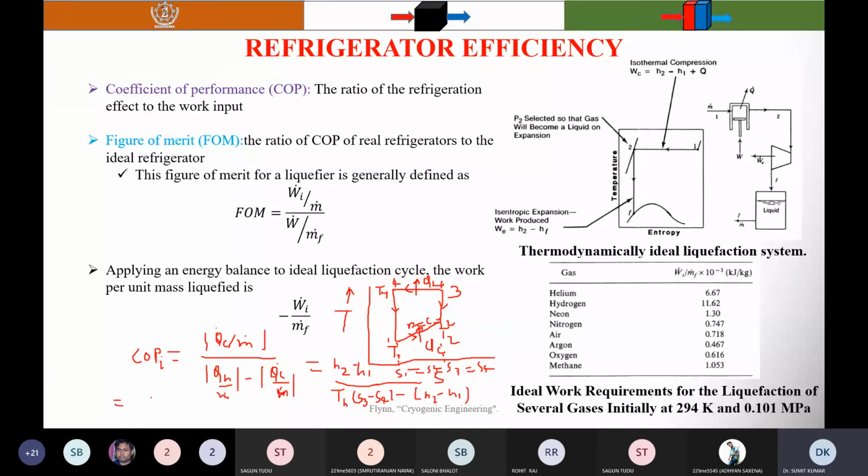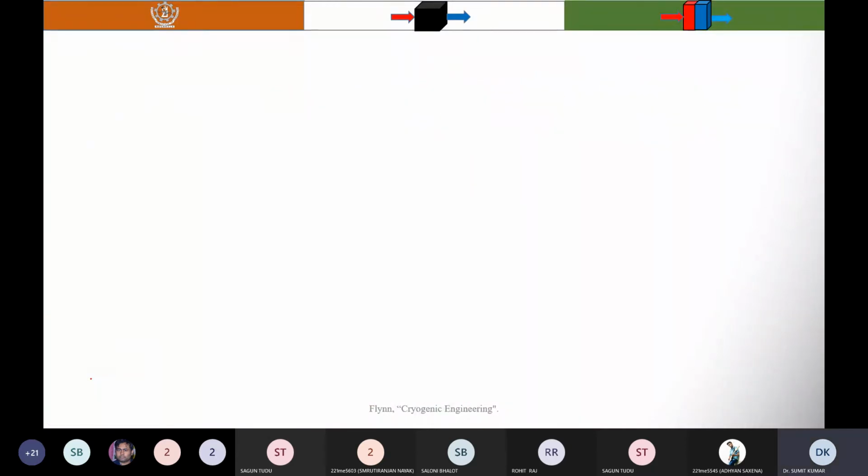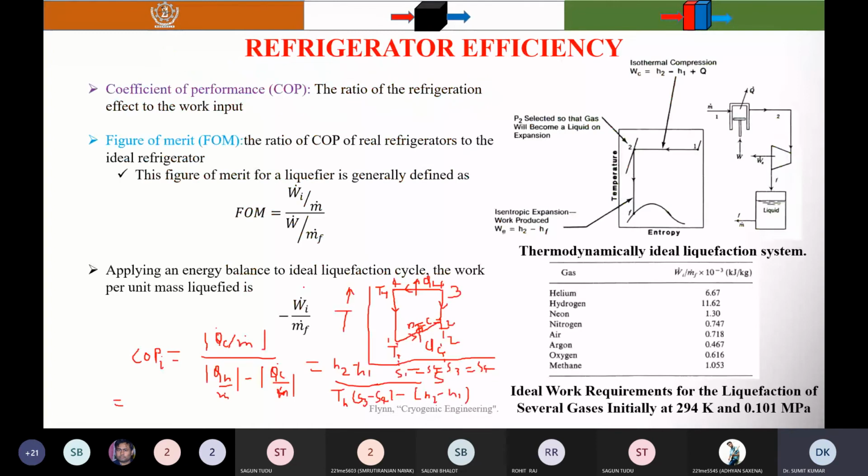I will write it here. You know that H2 minus H1 is equal to Cp into T2 minus T1, and that is valid for the ideal gas. And you know that the process from 4 to 1 and 2 to 3 is isentropic.